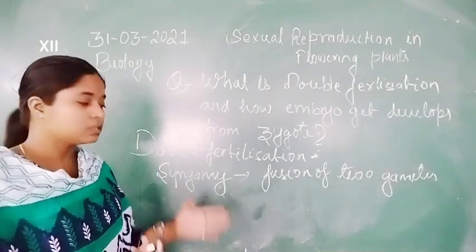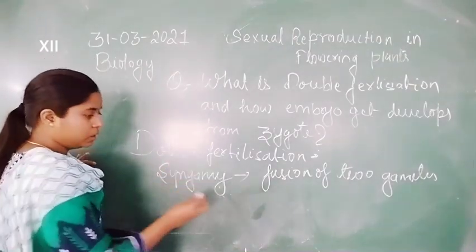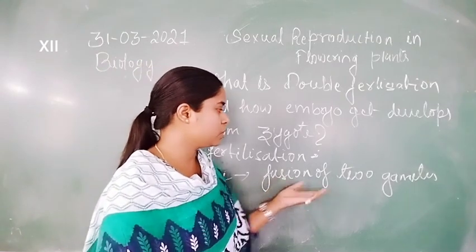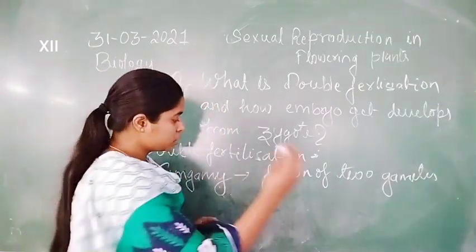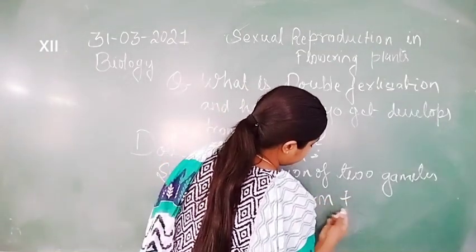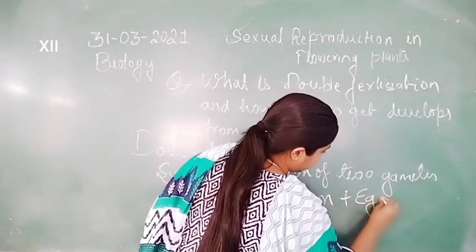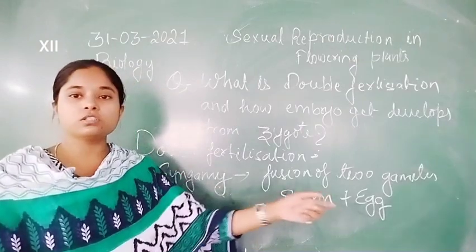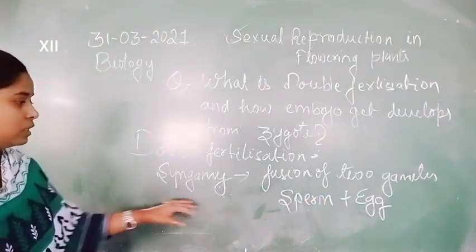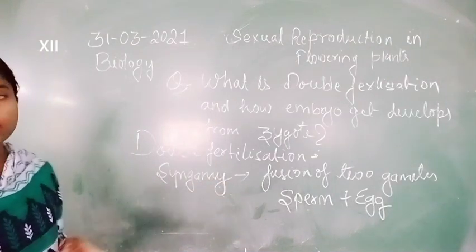The fusion of two gametes is known as syngamy. This process, in which the sperm fuses with the egg, is known as syngamy. And the second step is triple fusion.